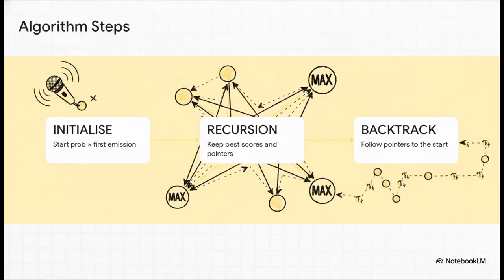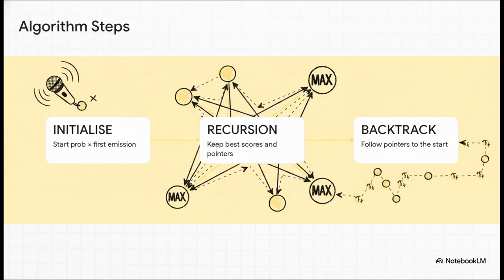The algorithm itself unfolds in three really elegant steps. Step 1 is initialize. We just calculate the start probability multiplied by the first emission for frame 1. Easy enough. Step 2 is where the heavy lifting happens, recursion. For every subsequent frame, we calculate and fill in those best scores, the deltas, and we drop our backpointers, the psis. Finally, step 3, backtrack. Once we hit the very last frame of audio, we simply pick the best final state and we follow our psi breadcrumbs all the way back to the start.